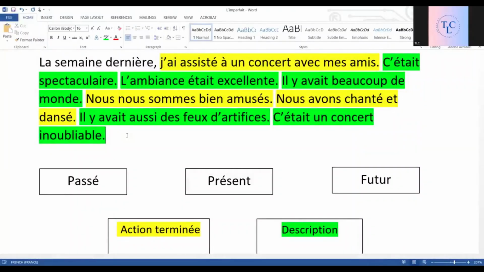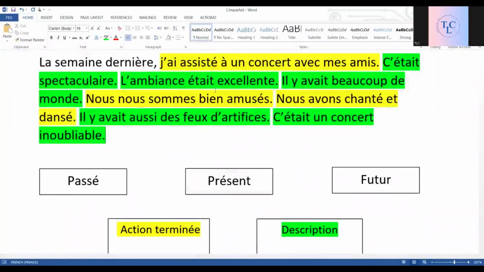If you see, this has action and description. The action is the main thing that is happening or the main thing that someone is doing. And description is something that is optional, that you want to add. You are actually decorating the text with that description.